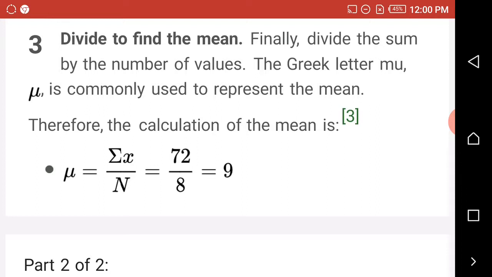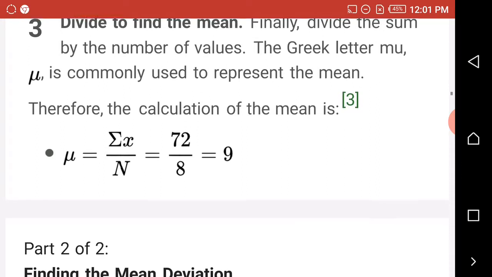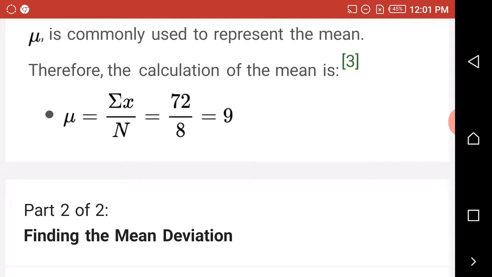Remember, when you sum all those numbers given there, you have 72. The total of the numbers is 72, and the number of values is 8. So we have 72 all over 8. When you substitute, then when you divide it, you have 9.